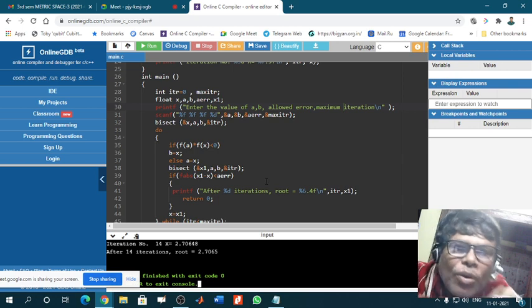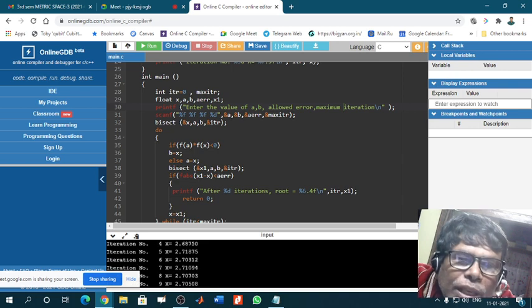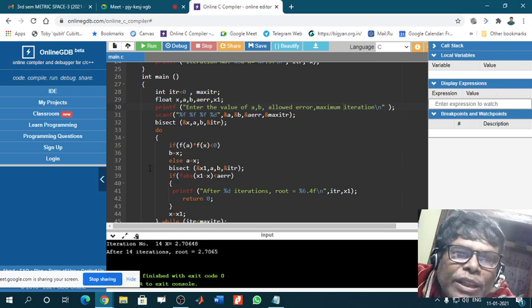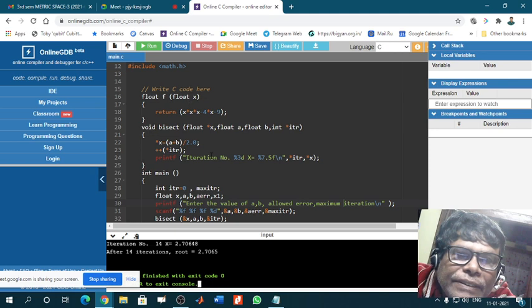Okay, now you see this iteration number 1, 2, 3, 4 is not given in the program anywhere. Yes, it is there. You see, it is there in bisect. Iteration number percentage 3d, x is equal to this.